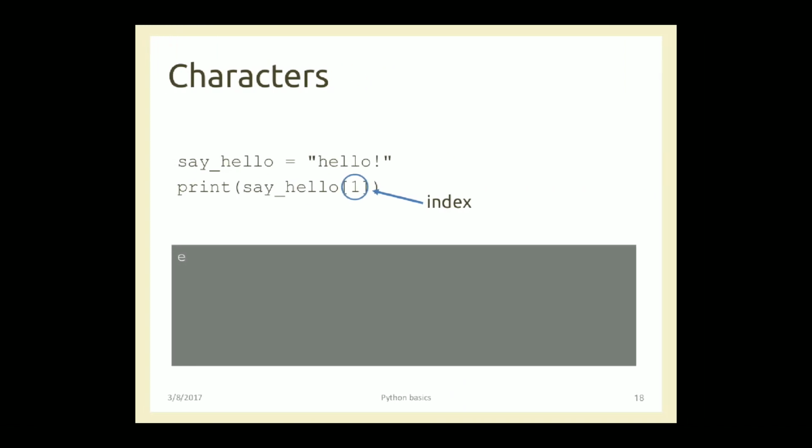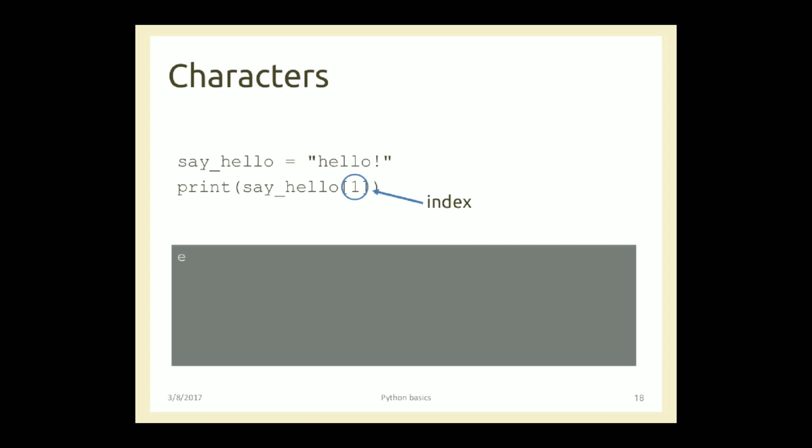What if I want to fetch the second letter of this string hello? That means I want to access e from the hello string. So I have a variable with the name say_hello equals to the hello string. Then if I try to print, I am going to write say_hello in the square bracket 1. That means indexing.